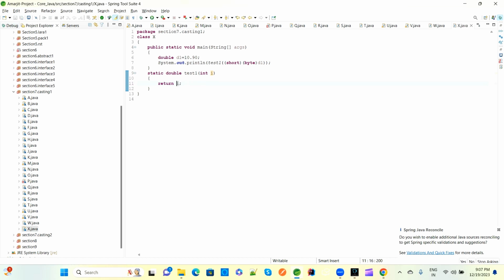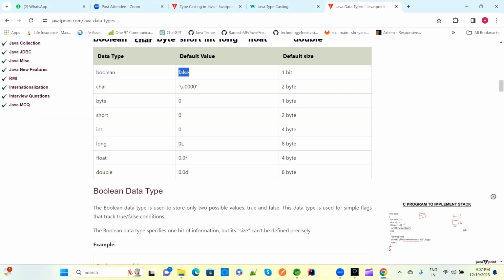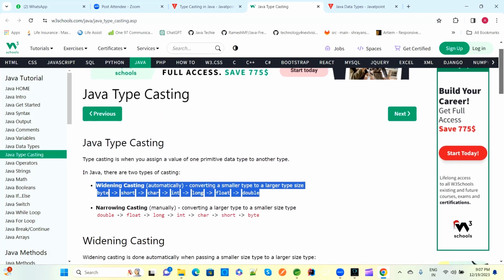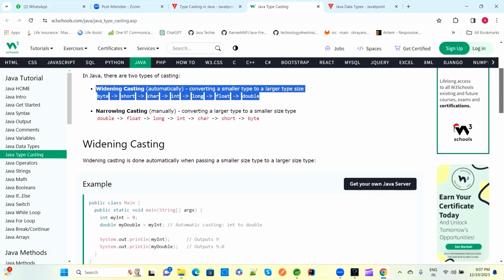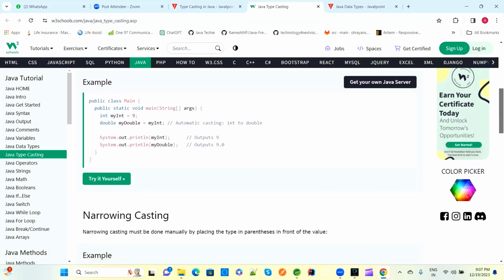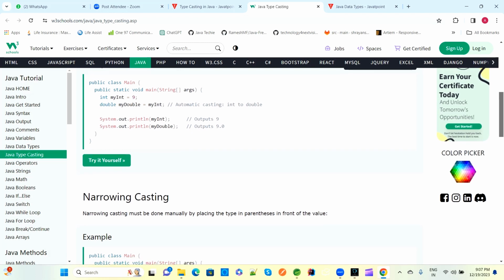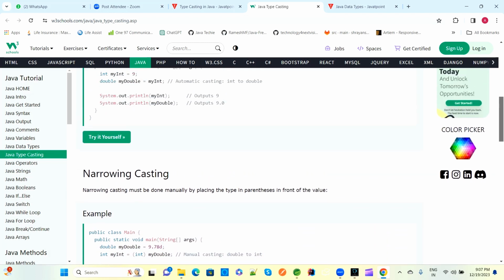So this way we completed casting, upcasting and downcasting. If you want, you can go for this reference here also, just two lines on casting. What is Java type casting? We have two types of casting, automatic and manual. When to use automatic and when to use manual, we will see later once we go for the real project. But this is the way we use casting.